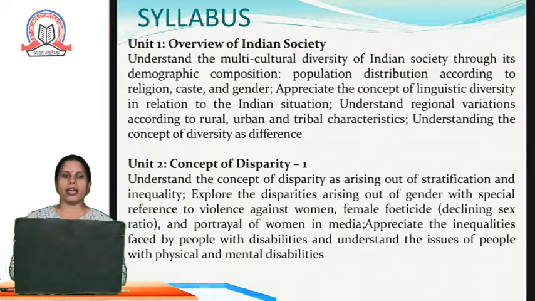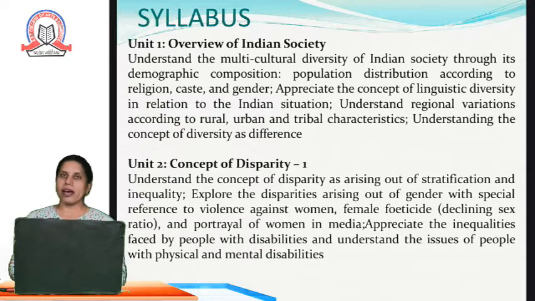Then second unit is the concept of diversity 1. The concept of diversity is divided in two different units. So in second unit, which is concept of disparity 1, we will be seeing understand the concept of disparity as arising out of stratification and inequality. In Indian society, there is a diversity, there are the differences on the basis of strata. The society is divided in different strata and they are unequal.